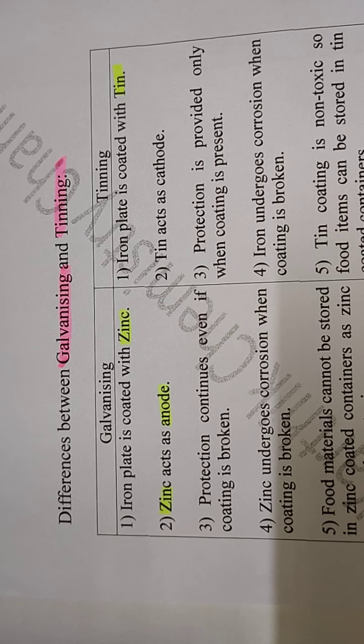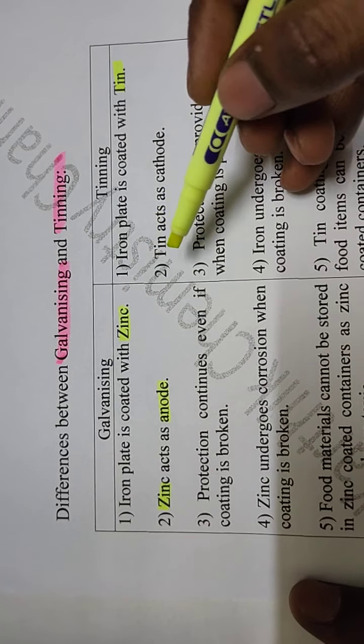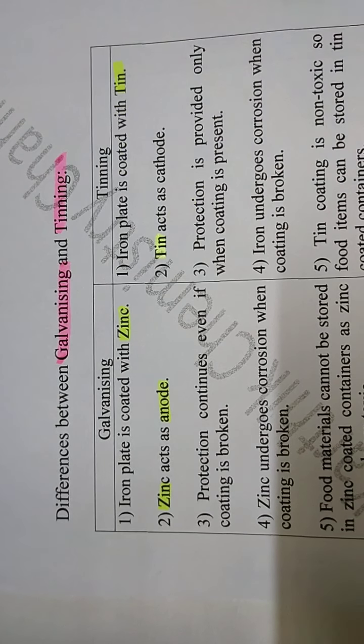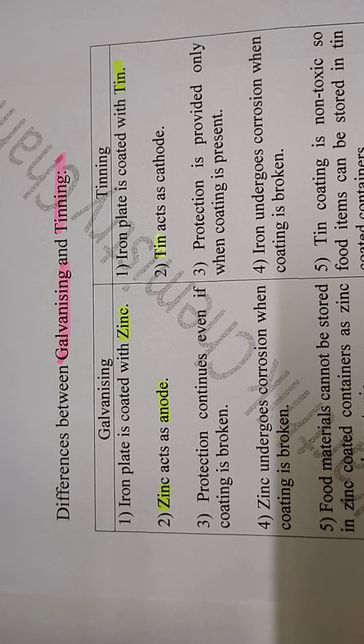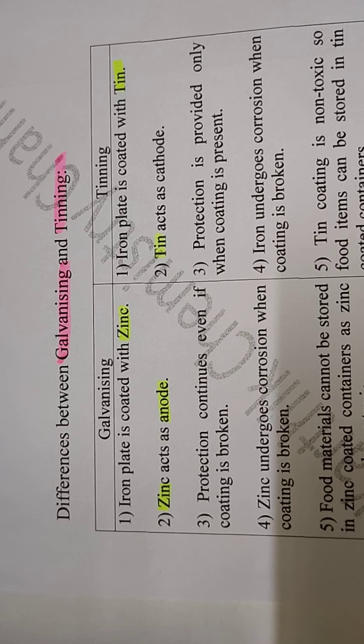In tinning, tin acts as cathode. Tin is a less reactive metal than iron, so in tinning, iron acts as anode and tin acts as cathode.